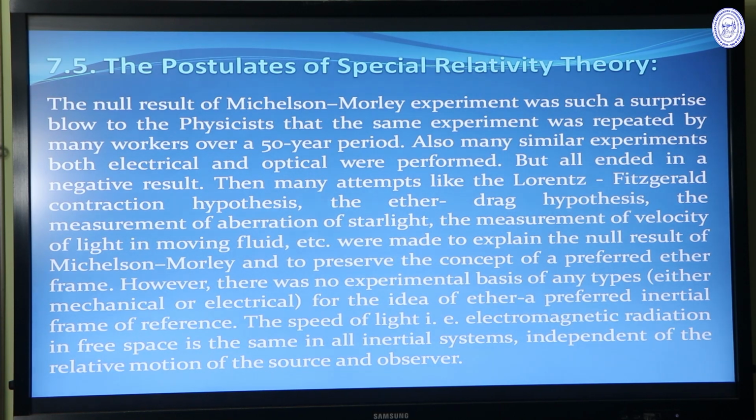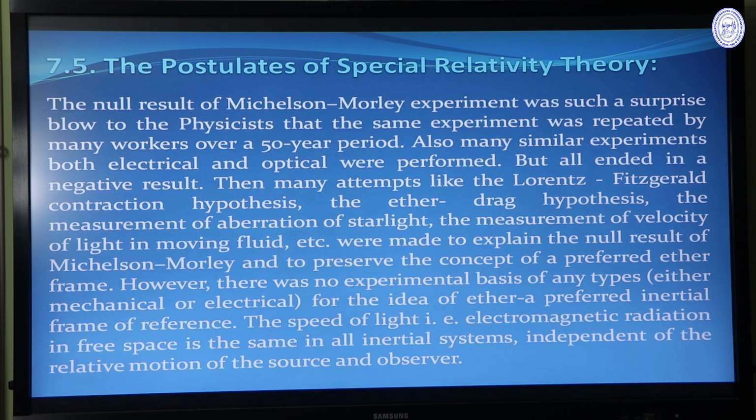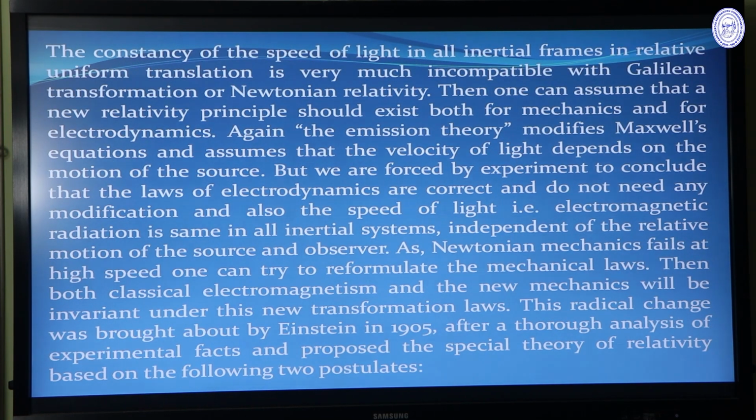The null result of the Michelson-Morley experiment was such a surprise blow to the physicists that the same experiment was repeated by many workers over a 50-year period, and many similar experiments, both electrical and optical, were performed, but all ended in a negative result. There was no experimental basis of any type, either mechanical or electrical, for the idea of ether, a preferred inertial frame of reference. The speed of light, that is electromagnetic radiation in free space, is the same in all inertial systems, independent of relative motion of the source and the observer.